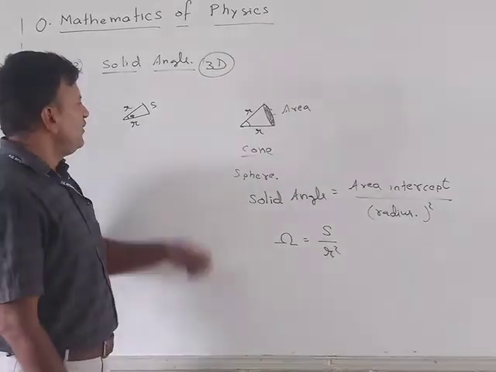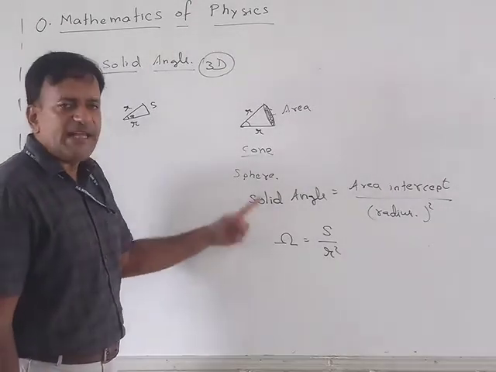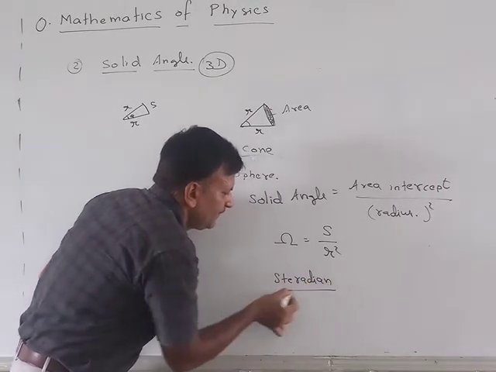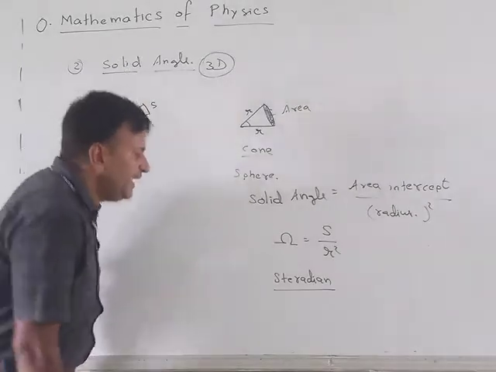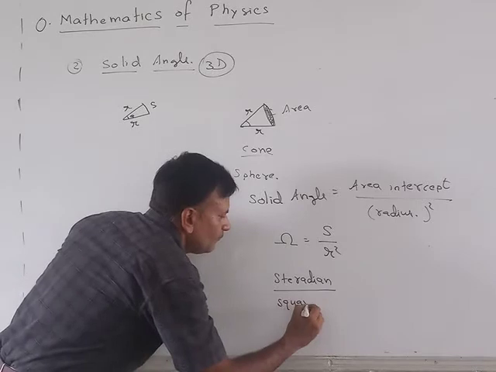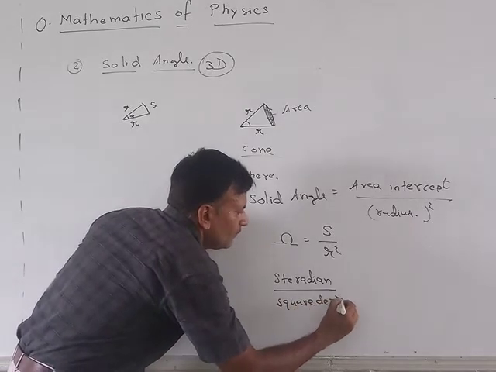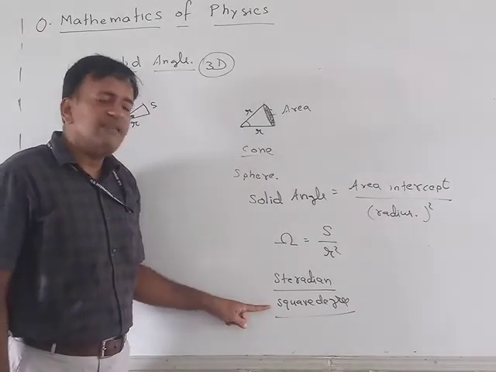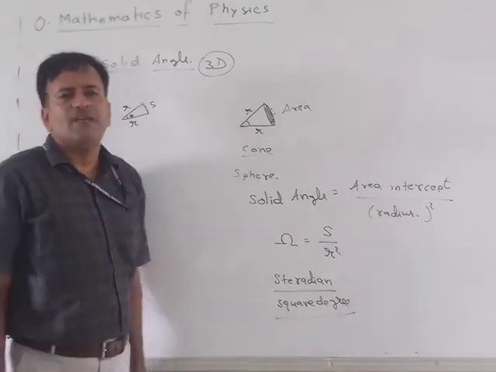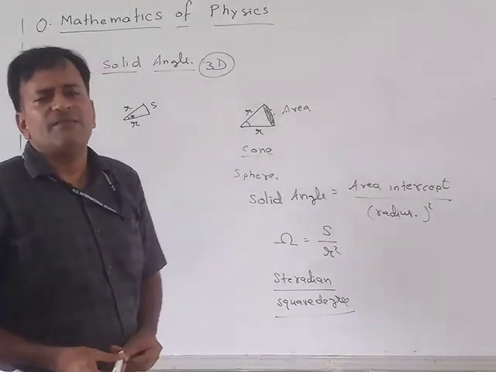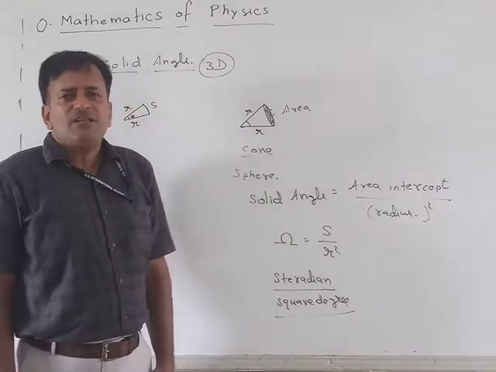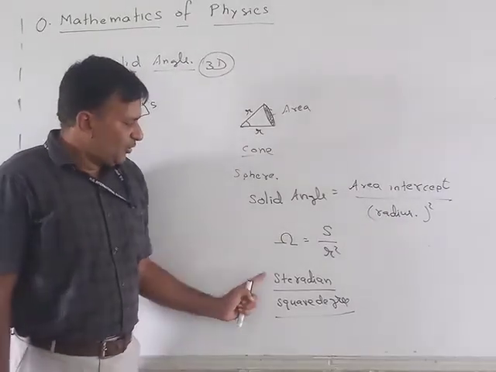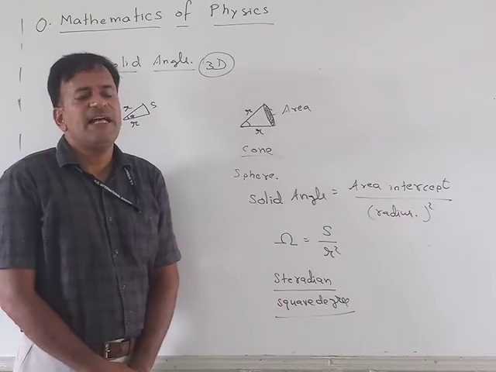What is the unit of angle? It was radians. So the unit of solid angle we call steradian. Another unit is square degrees. Steradians is in the radian system, and square degrees is in the sexagesimal system. They are interconvertible, but there is no need to learn these interconversions because three-dimensional objects are a bit far in our study. So these are the two units of solid angle.